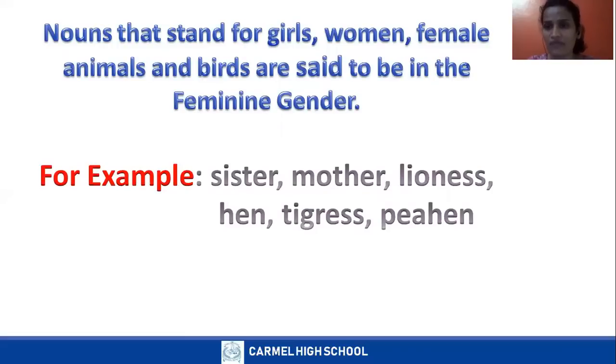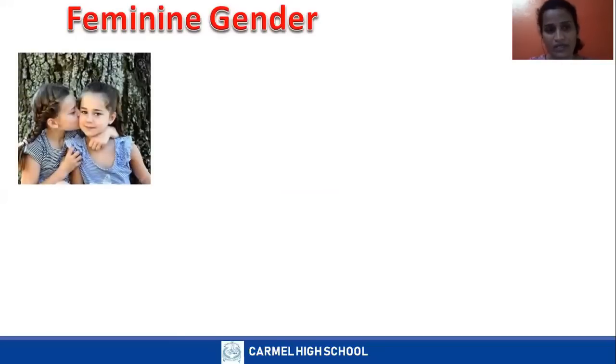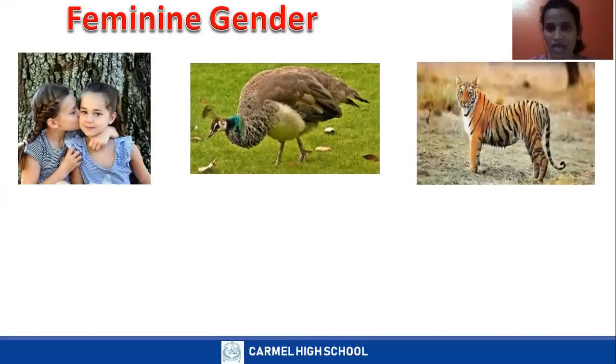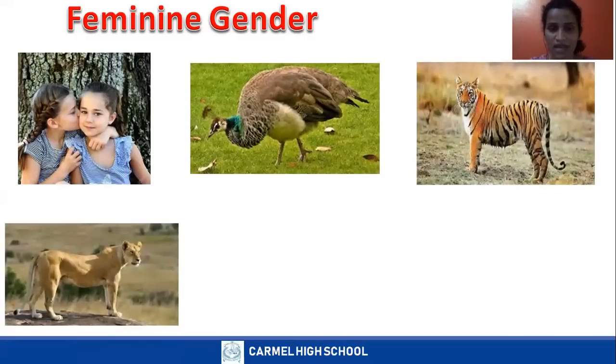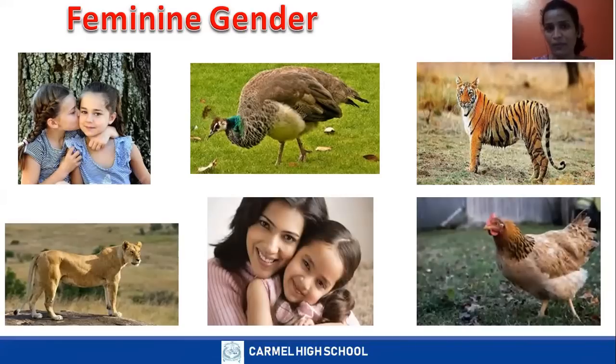All female category. Feminine gender examples, look at this. Peahen, tigress, lioness, mother, hen. So these are the examples for feminine gender.